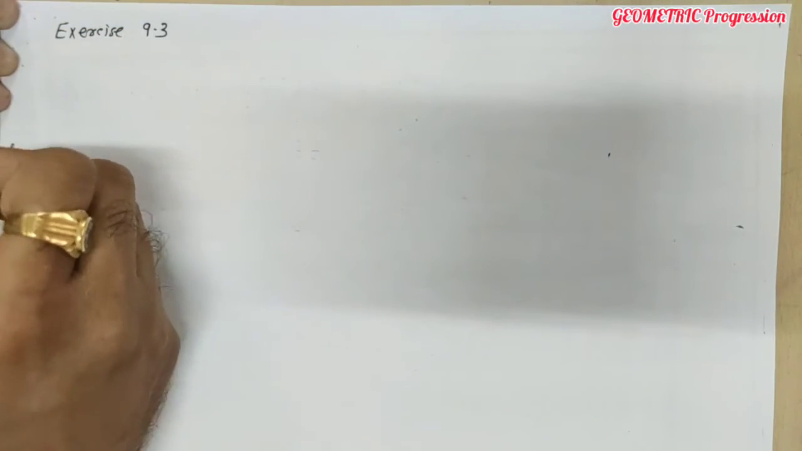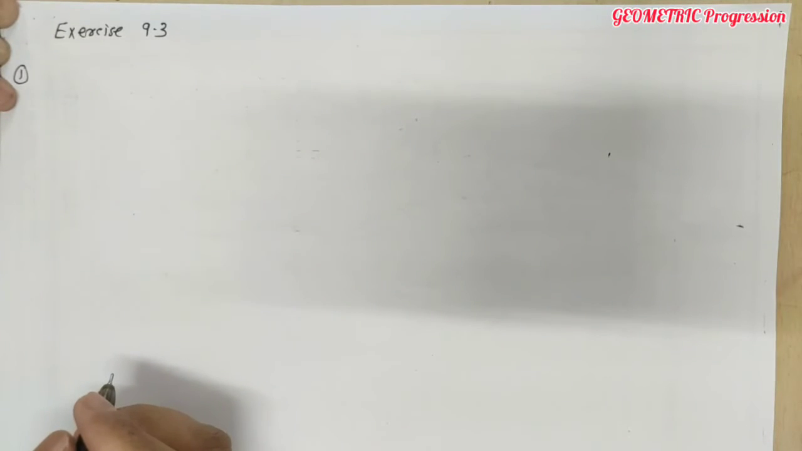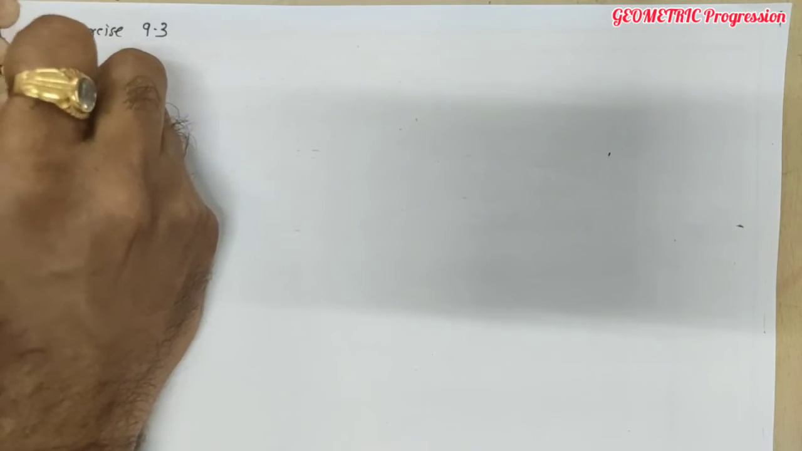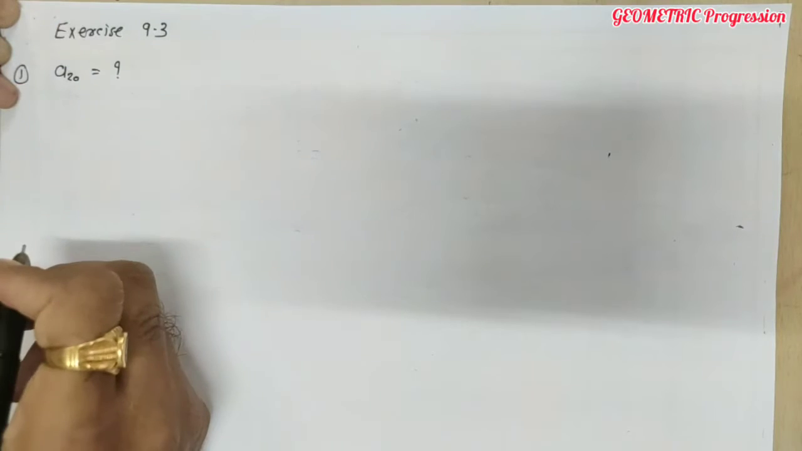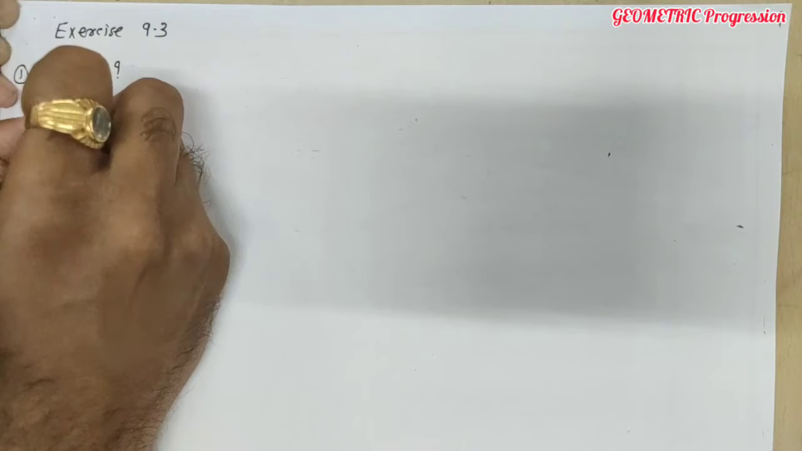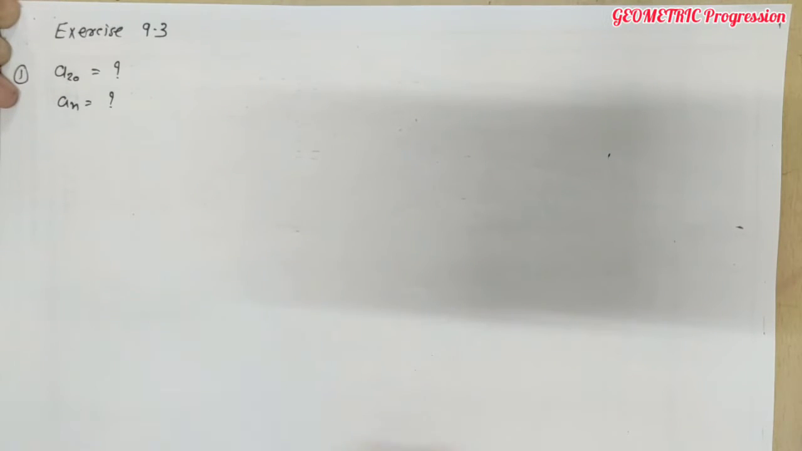Exercise 9.3, question number 1. So here, find the 20th and nth term of the GP. What do we have to find? The 20th term, so we have to find a20. And the nth term, so we have to find an. Two values are to be found for the GP.